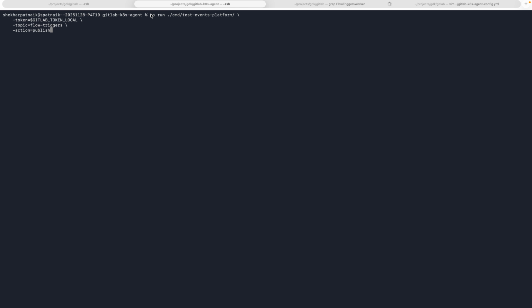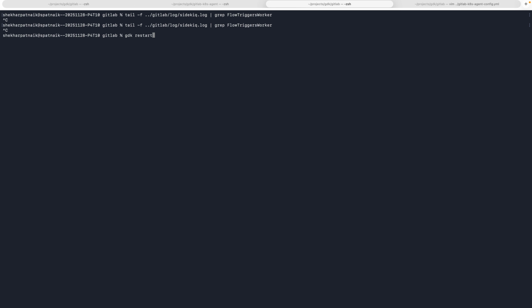So I'm going to go ahead and trigger the external job. So this is something from Jira or another external system. I could publish that message, and if you see the message was published, and if I go to the log here, hopefully, we have to restart GDK.